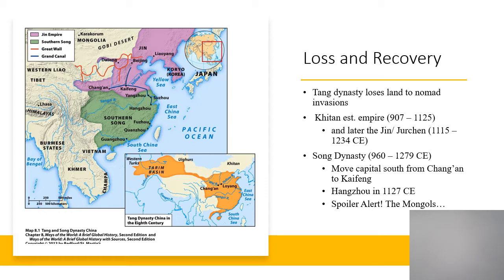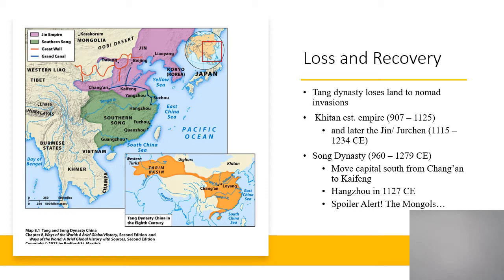But a couple things to keep in mind is the effects of these conquests on the Song dynasty is due to the conquest of the Jin or Jurchen. They are forced to move their capital from the old capital of Chang'an to the city of Kaifeng, and then eventually to the southern trading city of Hangzhou in 1127 in order to avoid it being conquered, right? The other places are all conquered, and they have to move the capital to run away. Hangzhou, though, their final capital, is going to grow to be perhaps one of the largest cities in the world at that time, with over 1 million or more people living there.